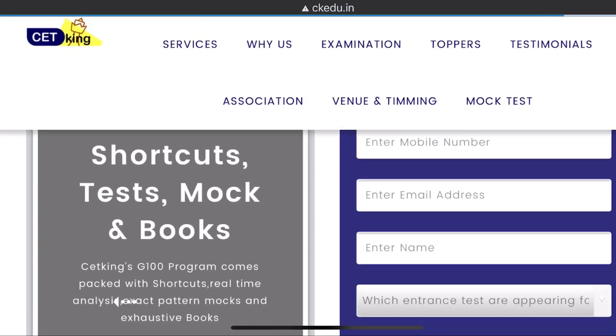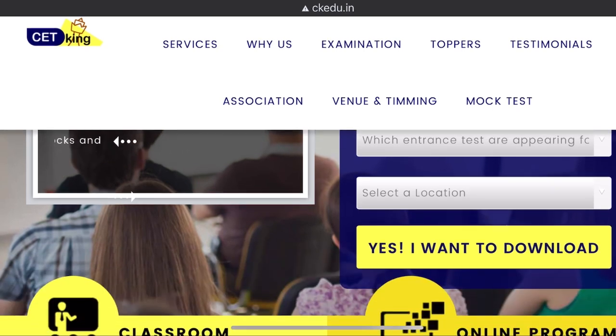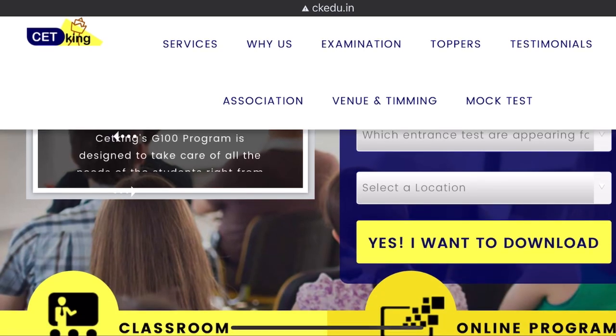So the moment you click on the link, it will open up the page where you have to register and you can download the paper. Okay. So this is how I made this paper, based on the last 3-4 years of papers. So the kind of pattern which is coming, I'm kind of considering the same pattern into this.